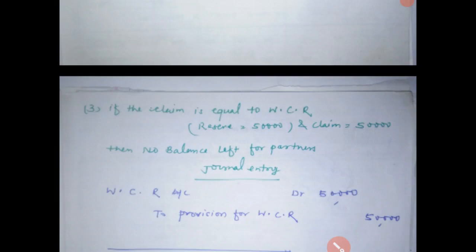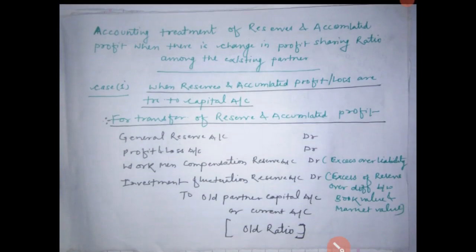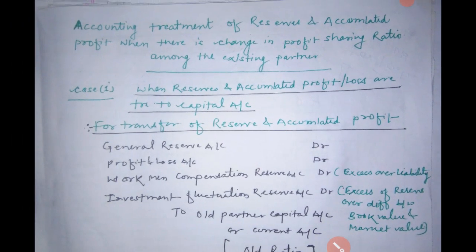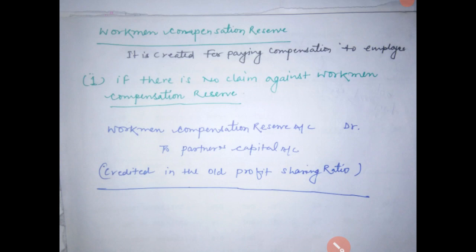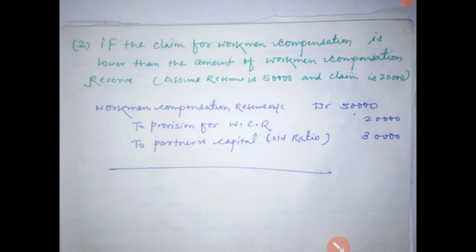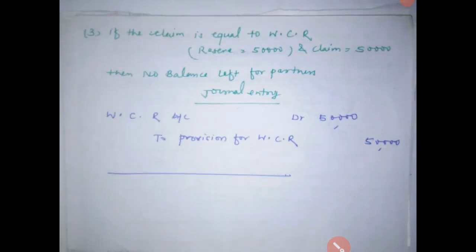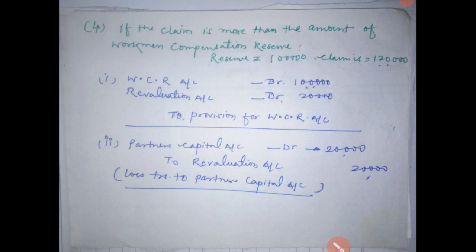So I hope students you got the question and you understand this topic, how to treat the journal, how to treat the reserve and accumulated profit, when accumulated profit is transferred to the capital account, when the workman compensation claim arises: if there is no claim against the workman compensation reserve, if the claim is lower than the amount of the reserve, when the claim is equal to the reserve, and when the claim is more than the amount of the reserve.